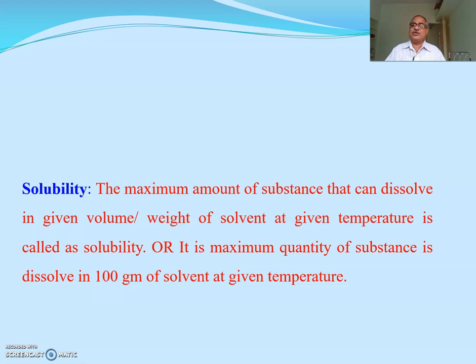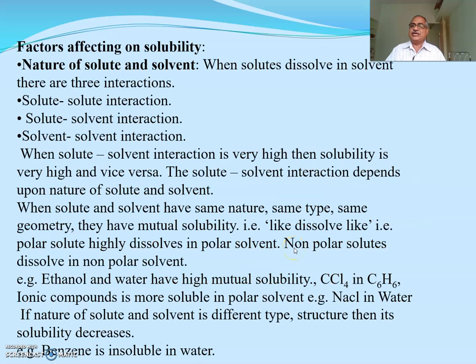Then the next part we are going to see is solubility. What is the meaning of solubility? Solubility is the maximum amount of substance that can be dissolved in a given volume or weight of solvent at a given temperature. Or it is the maximum quantity of substance dissolved in 100 gram of solvent at a given temperature. Then there are a number of factors affecting solubility.